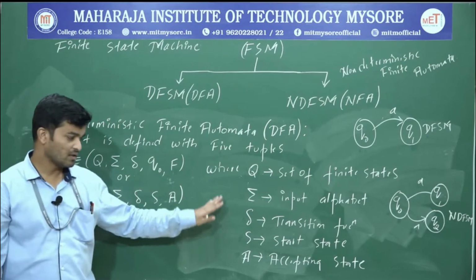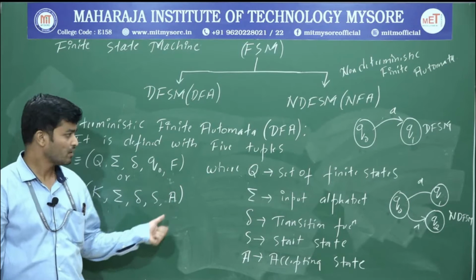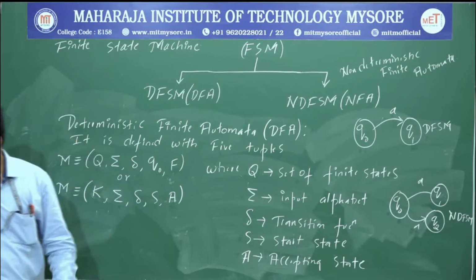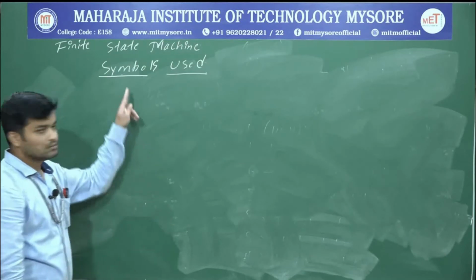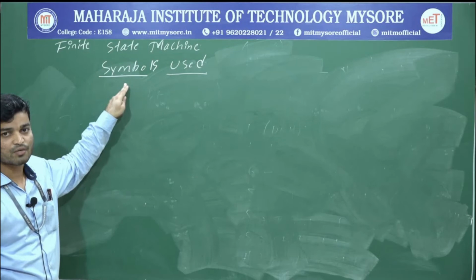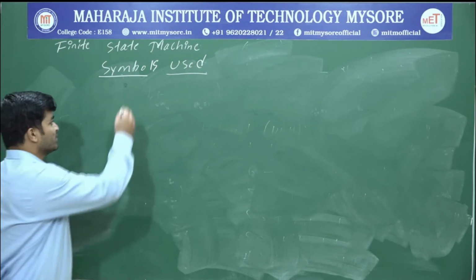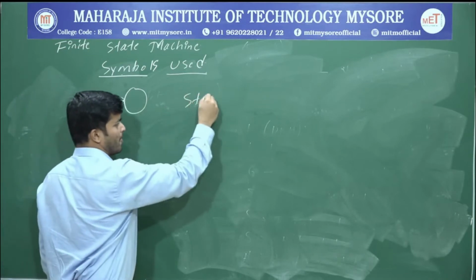Next we will see the different symbols which are used to construct a DFA. The first one is a circle with an arrow. This is called a start state.